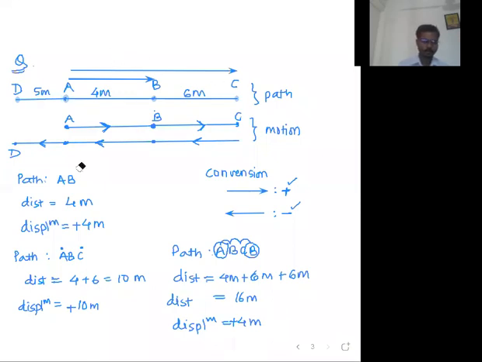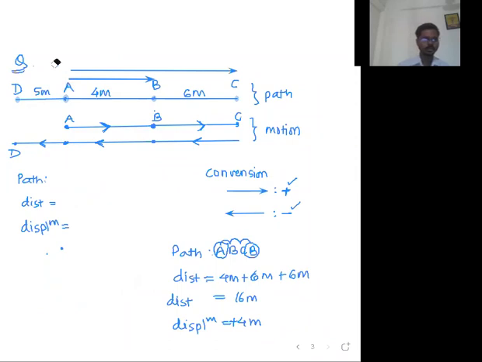Next. Now let me take the next path. Chalo, the next path is, now all of you will give the correct answer because now you know the trick. Let me take the path AB, BC, CB, and again BA. A to B, B to C, C to B, again B to A. So A, B, C, B, A. Tell me the distance. Distance is actual path length traveled. Displacement is shortest path.